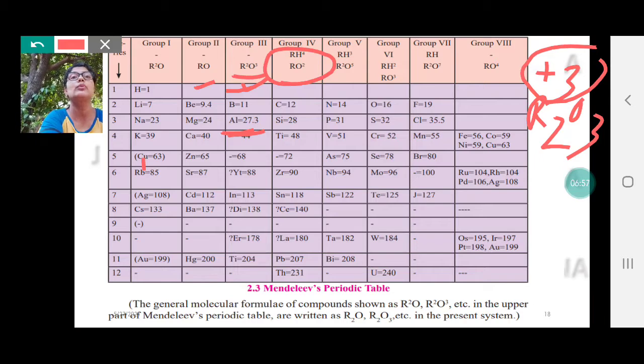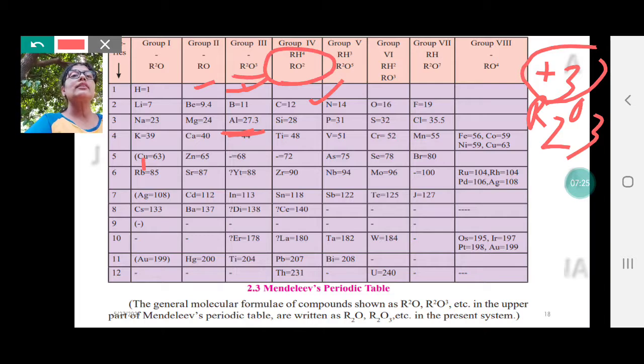And here, from group 4 onwards, we also see how these elements behaved not just with oxygen but also with hydrogen to form their hydrides. Not just oxides but even hydrides. For example, C will form RH4. Replace R by C, so you get CH4. And how will it form the oxides? In the same way they will form oxides as we have studied.